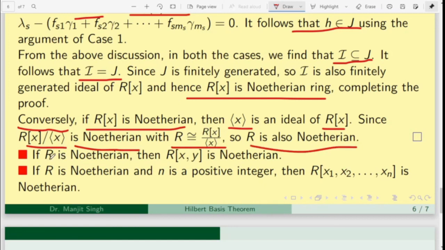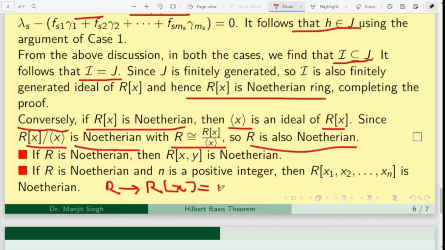Now these are two simple consequences of the above. If R is Noetherian, then R[x] is Noetherian, according to the Hilbert basis theorem.